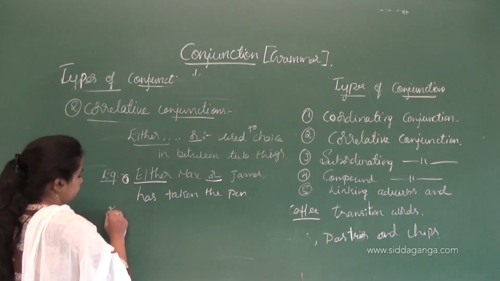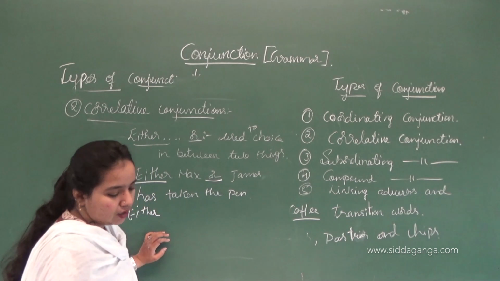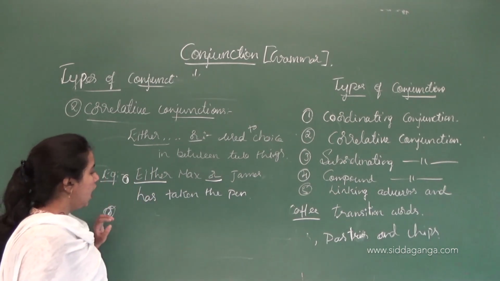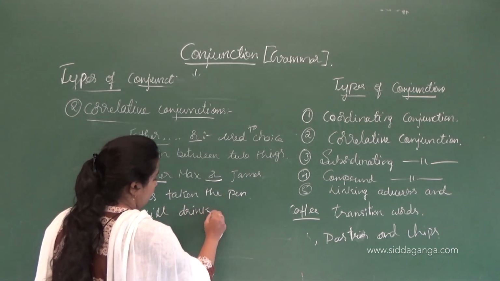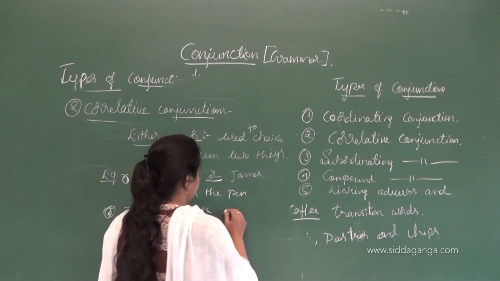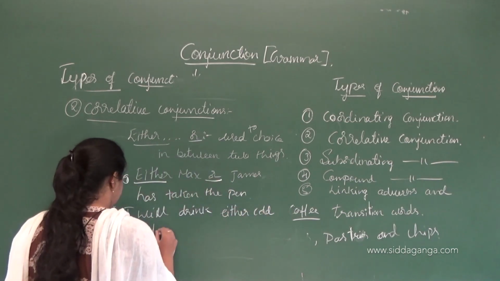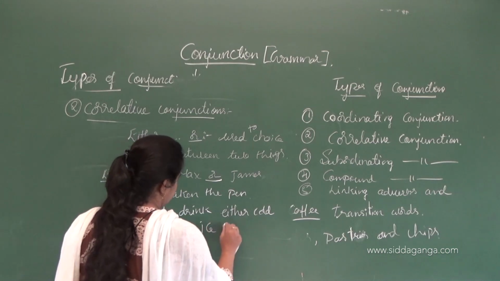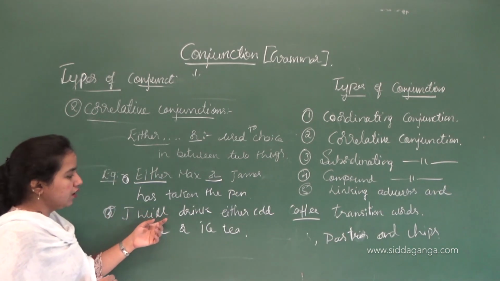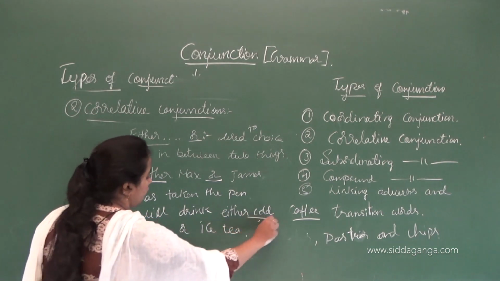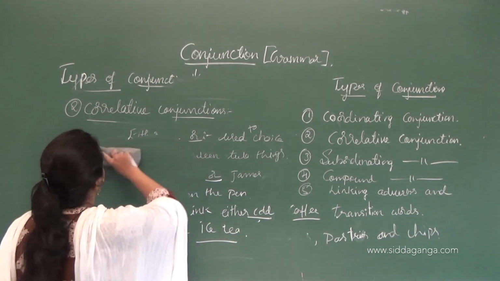Then next: I will drink either cold coffee or iced tea. Here there is a choice between two things. So I will drink either cold coffee or iced tea. I hope that you are understanding this correlative conjunction.